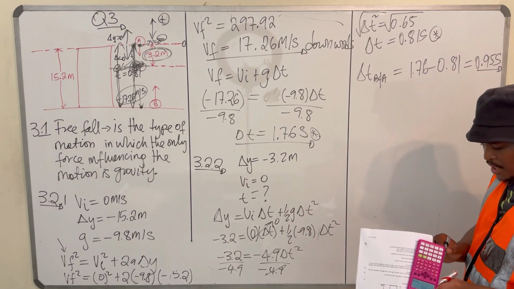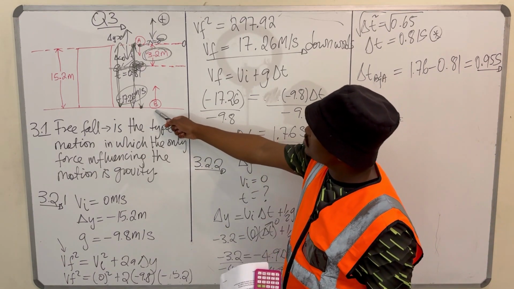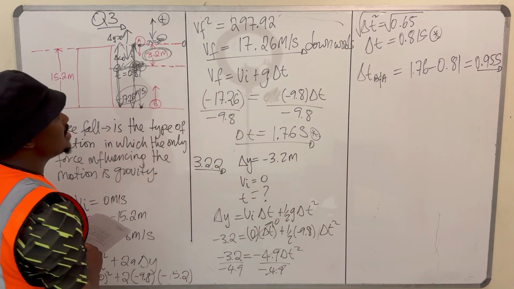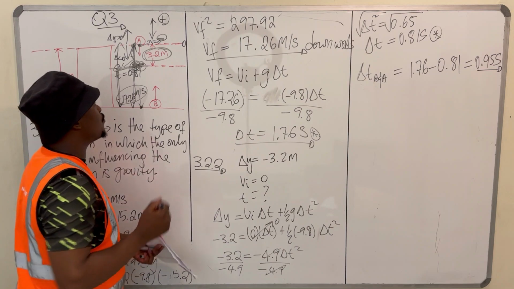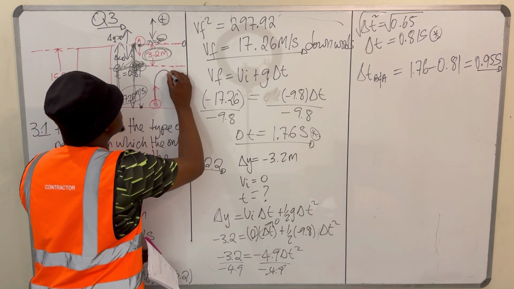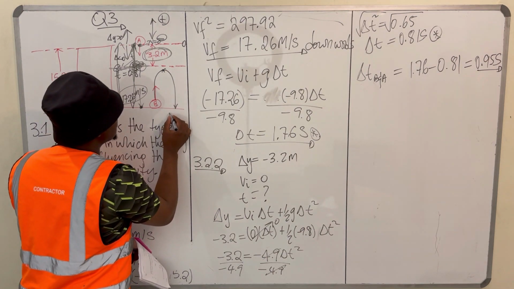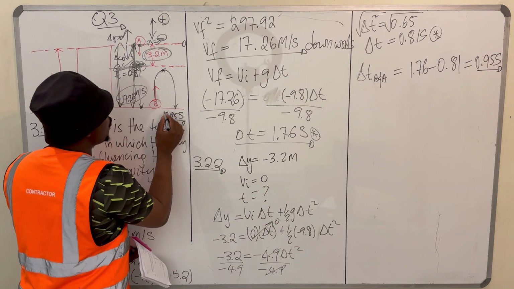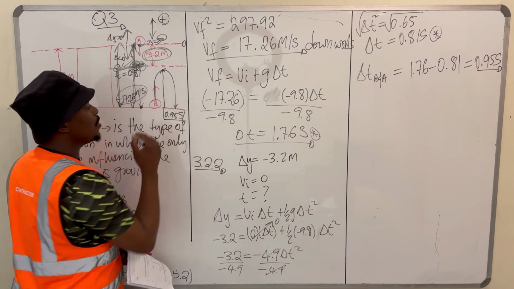No problem. But what do we want? What we want is the initial velocity of ball B. But what we can say is that the entire motion of ball B, for it to move from the ground to maximum height and back to the ground, is 0.95 seconds. Which means to go up it took half of this, and to come down it took half of that.